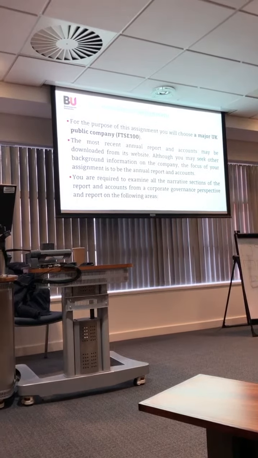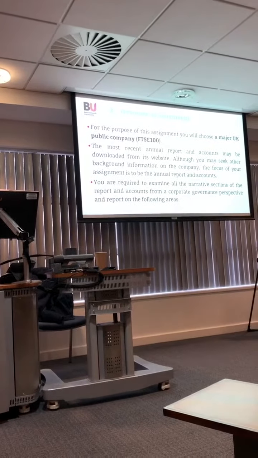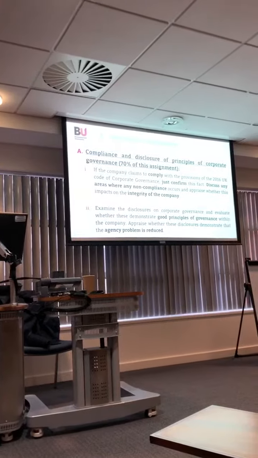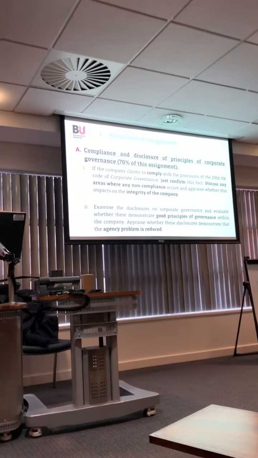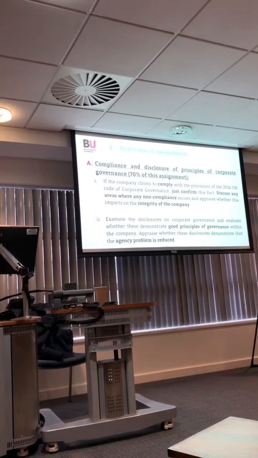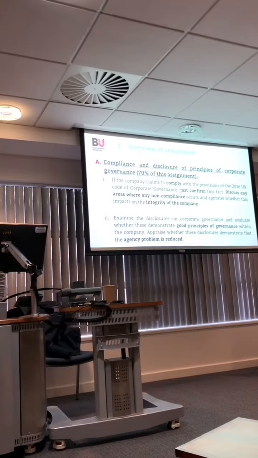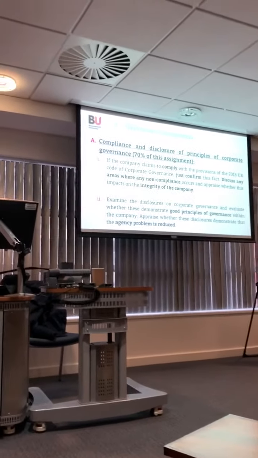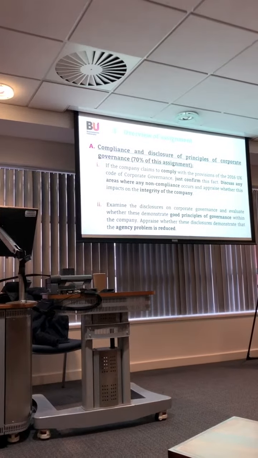You are required to examine all the narrative section of the report and accounts from a corporate governance perspective and report on the following areas. So part A of the assignment, the compliance and disclosure of principles of corporate governance, weighs 70% of this assignment. So your work on part A will be equal to 70%.